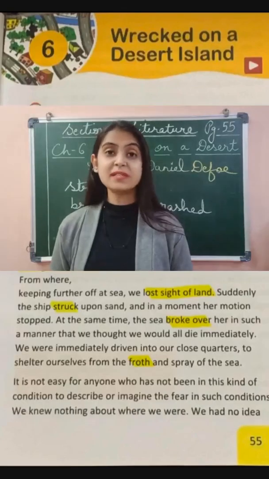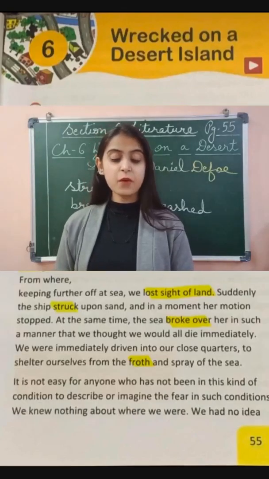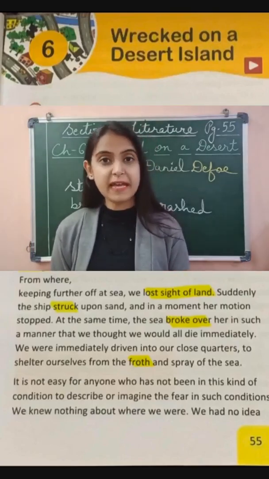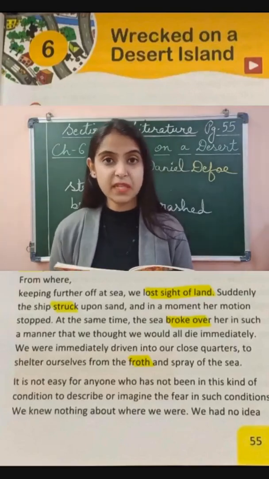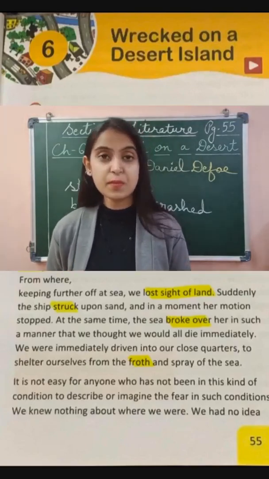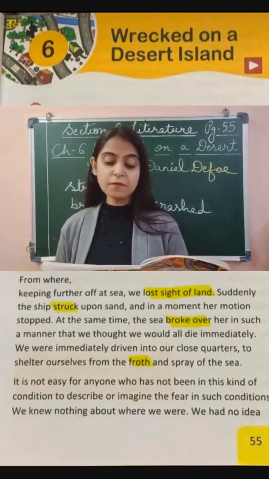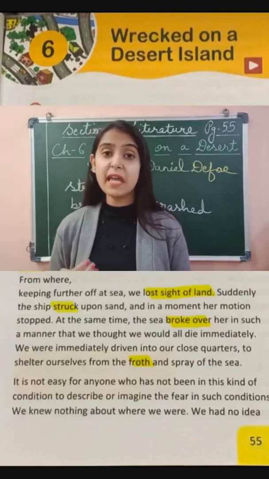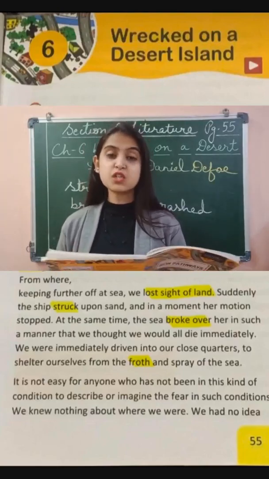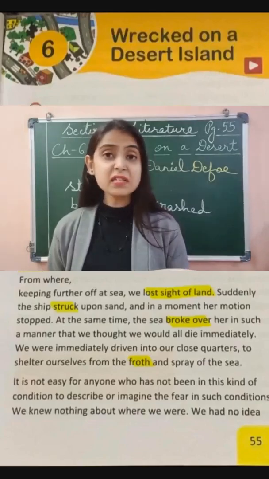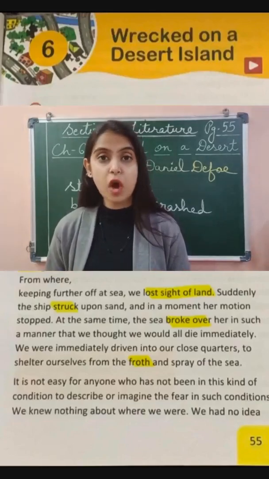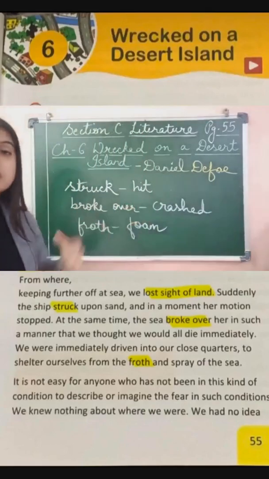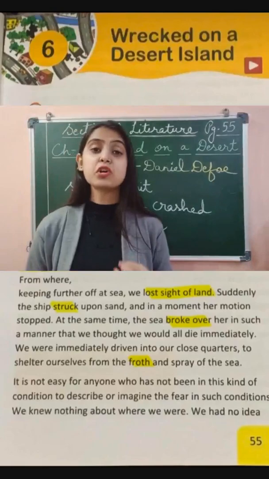Moving ahead with the second paragraph, it says, "From where, keeping further off at sea, we lost sight of land." Now children, losing sight of something means something which is not visible to you. So as they moved off to sea, they were not able to see the land area anymore. "Suddenly, the ship struck upon sand, and in a moment, her motion stopped." Struck means hit. So the ship was hit by sand and her motion stopped.